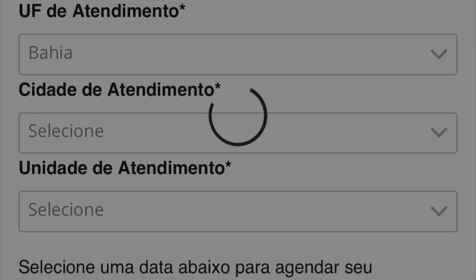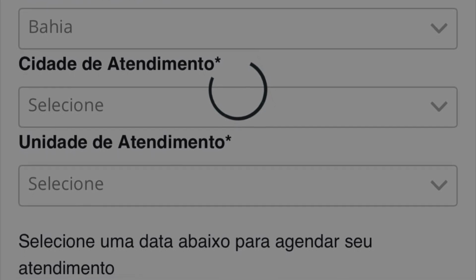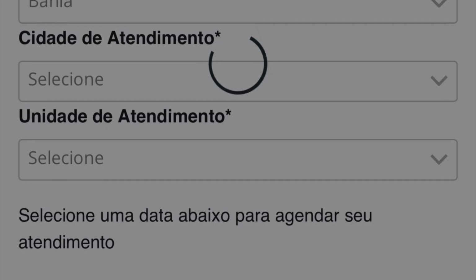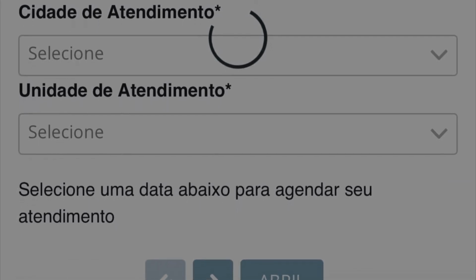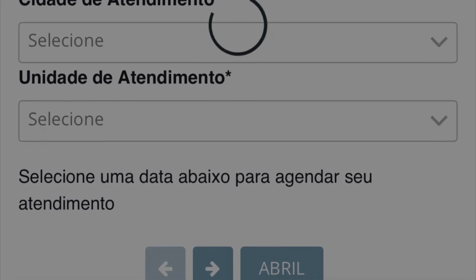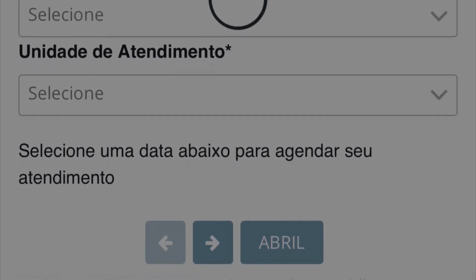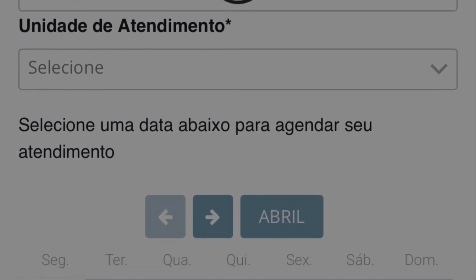Don't worry if no appointments appear on the screen, or don't worry if the appointments available on the screen are beyond your 90-day stay in Brazil, because obviously you can only do this application in the final 15 days of your trip. If there are no meetings available in the final 15 days of your 90-day stay, don't worry, I'm going to explain what you can do.